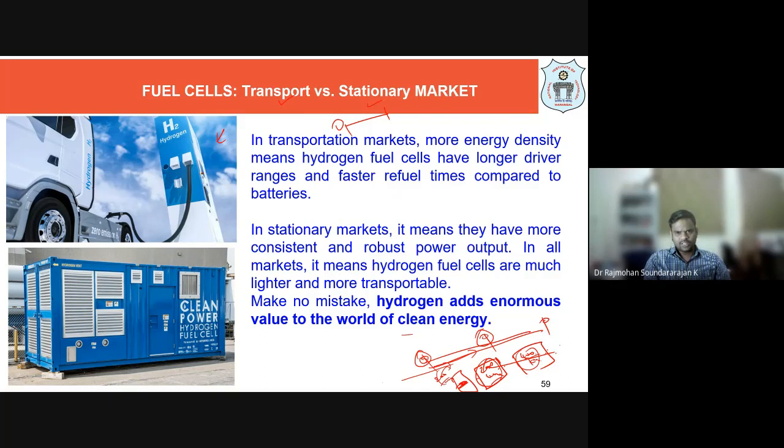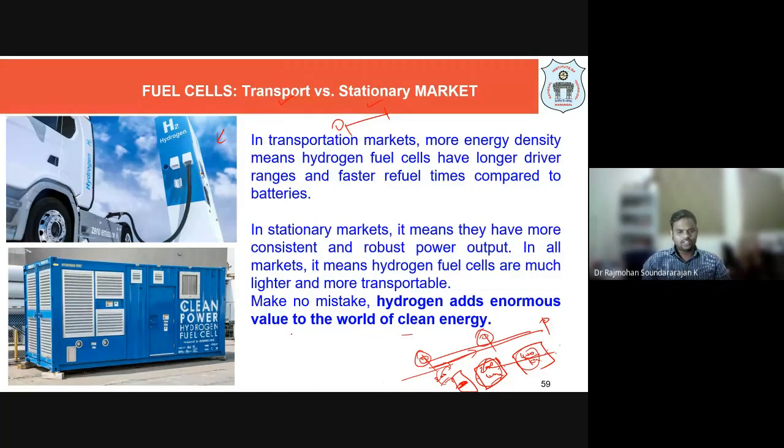Similarly for stationary applications, it's not a big deal because sufficient space is available. One difference between a diesel generator and a fuel cell is that fuel cells work silently. When there is a power cut in apartments, we switch on the generator and suddenly huge noise comes, and it also releases CO2 into the atmosphere.